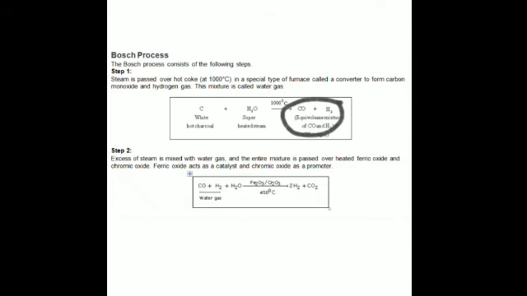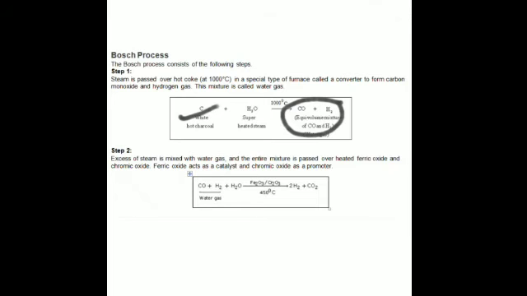So the first step is the production of water gas. Superheated steam is passed over hot coke, that is coke heated at 1000 degrees Celsius, to prepare water gas, a mixture of carbon monoxide and hydrogen, in a furnace known as the converter.